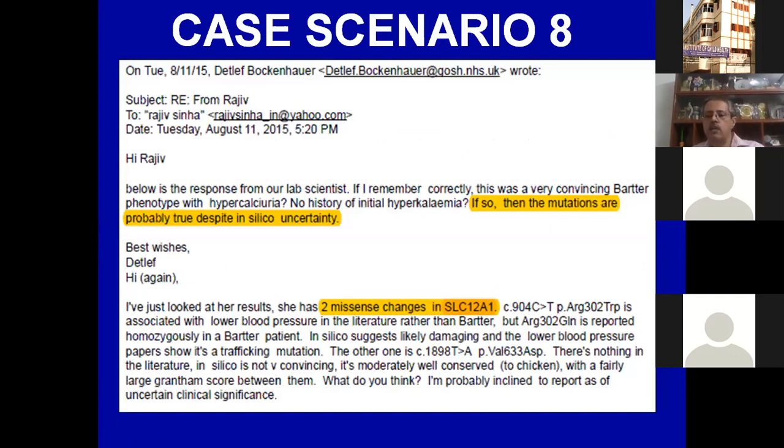He was my mentor in Göttingen and is supposed to be one of the premier gurus of tubulopathy. And he said that it is Bartter syndrome, and Bartter syndrome can sometimes present like diabetes insipidus. And to prove it, he did the mutation study free of cost, and it was Bartter syndrome.